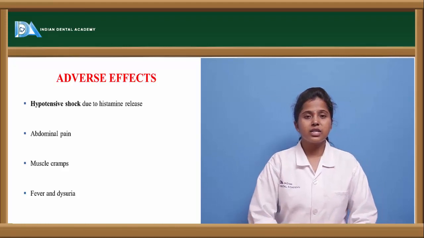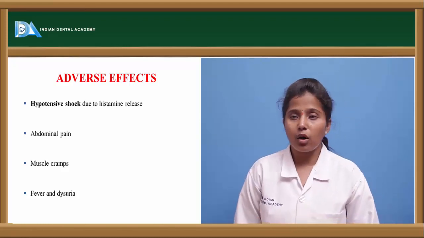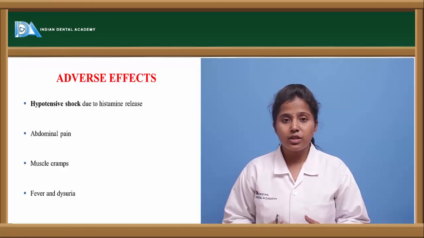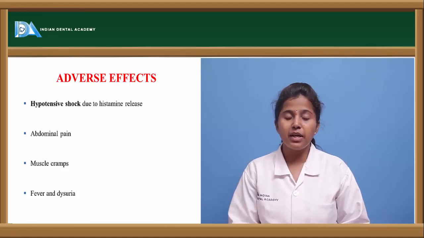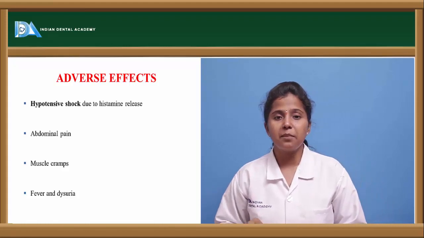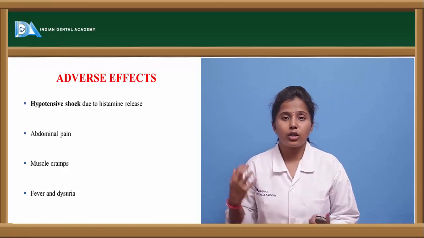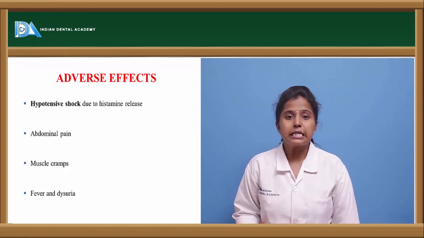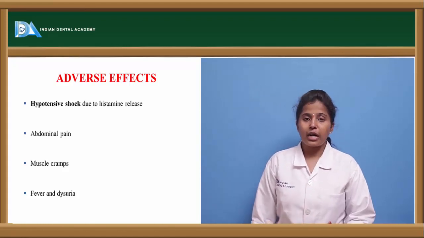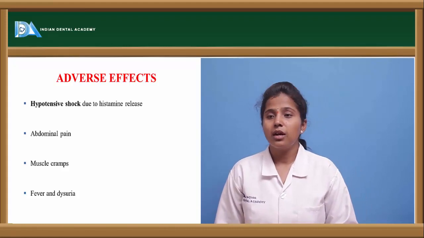What are the adverse effects of desferoxamine? If desferoxamine is given in overdose, it causes hypotensive shock. It decreases the BP to a minimal level. The normal blood pressure is 120 by 80; the blood pressure is reduced below this, and thereby it leads to shock. This is called hypotensive shock. It causes abdominal pain or abdominal cramps. It causes muscle cramps, and sometimes it causes fever.